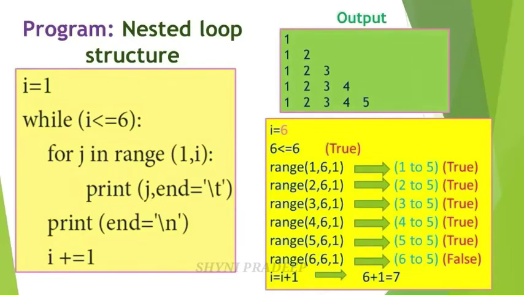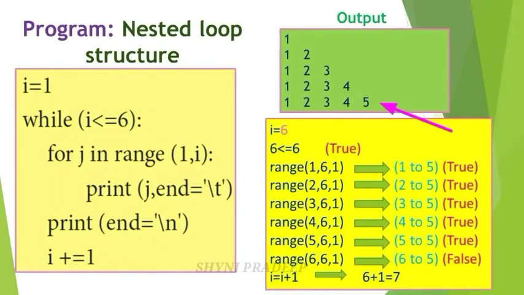Okay. And after that check again range, update one value. So this 5 becomes 6. The next 6, next 1. So 6 minus 1 means 5. Here you cannot generate the list of values from 6 to 5. So this condition becomes false. Okay. Here you have to stop the execution of the for loop. Okay. So go to the next line because this condition is false now. Print end is equal to slash n.